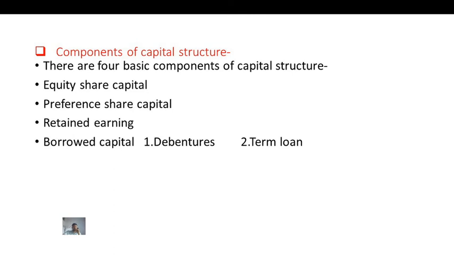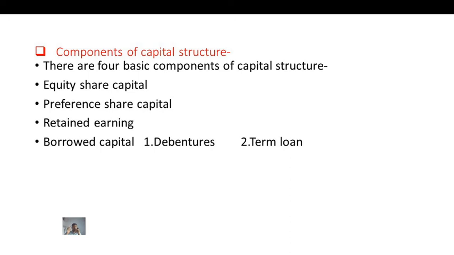Next, retained earnings. The word retained means that at the end of the year, when the company makes a profit, after payment of all types of liabilities, the company has a certain amount with it. That is, a part of the profit is retained with the company, or remains with the company. So the company creates a reserve, or accumulated profit, that is retained earnings.